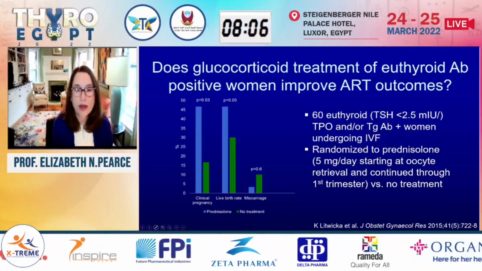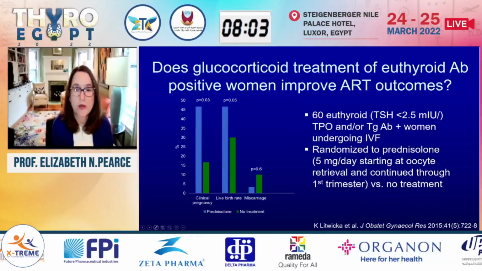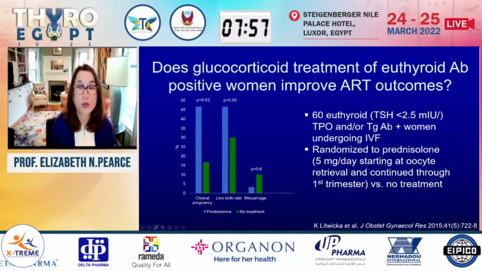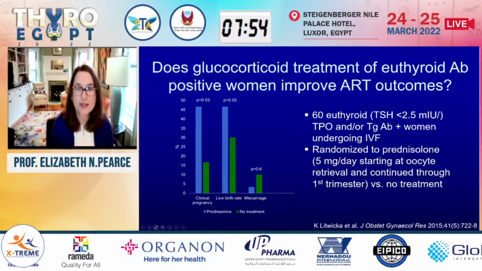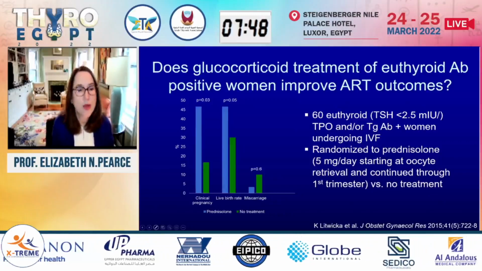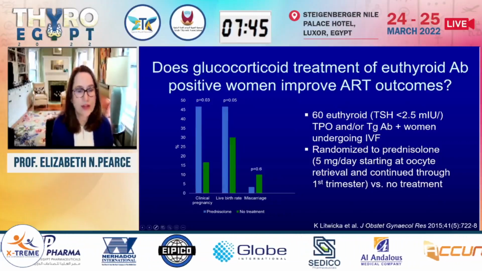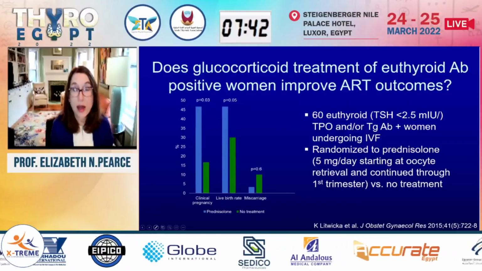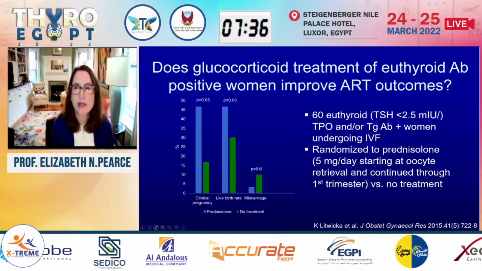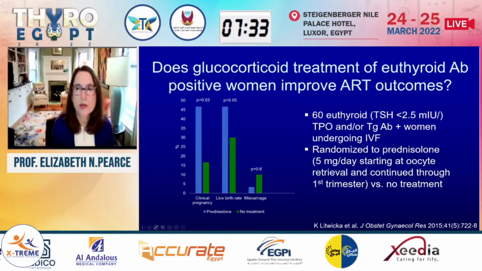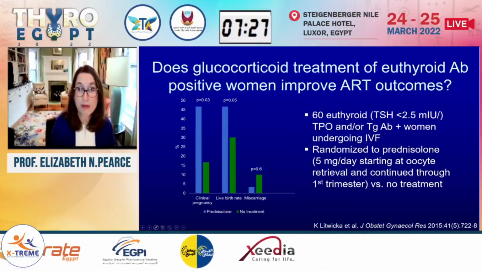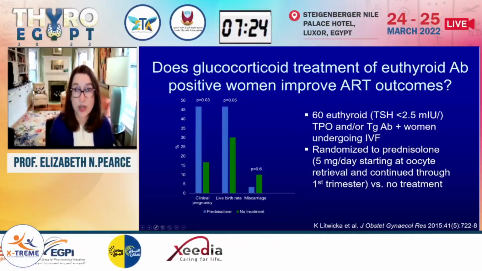They were randomized to either prednisolone, 5 milligrams a day, starting at the time of oocyte retrieval and continued to the end of the first trimester, compared to women who got no treatment. And they looked here at the same outcomes that all these studies look at, clinical pregnancy rate, live birth rate, miscarriage rate. And what they saw in this trial was the prednisolone-treated group here in blue had higher rates of clinical pregnancy compared to the controls. They had non-significantly higher live birth rates and no difference in miscarriage rates. So sort of a mixed picture here in a very small trial, but possibly some suggestion of benefit.